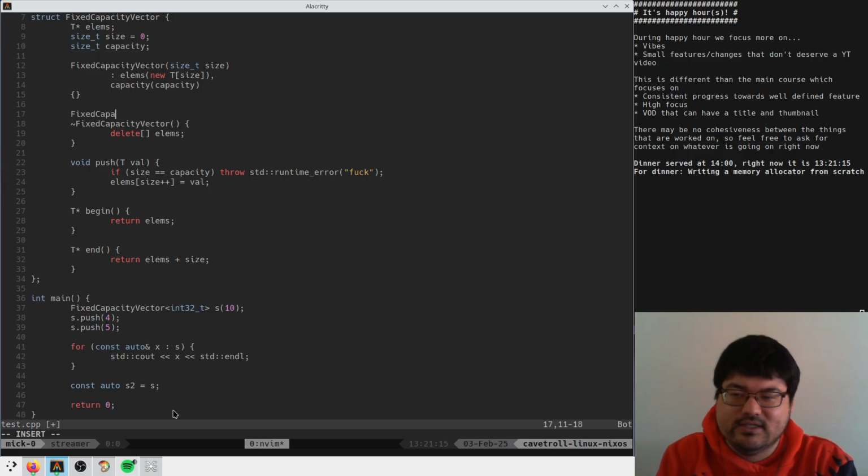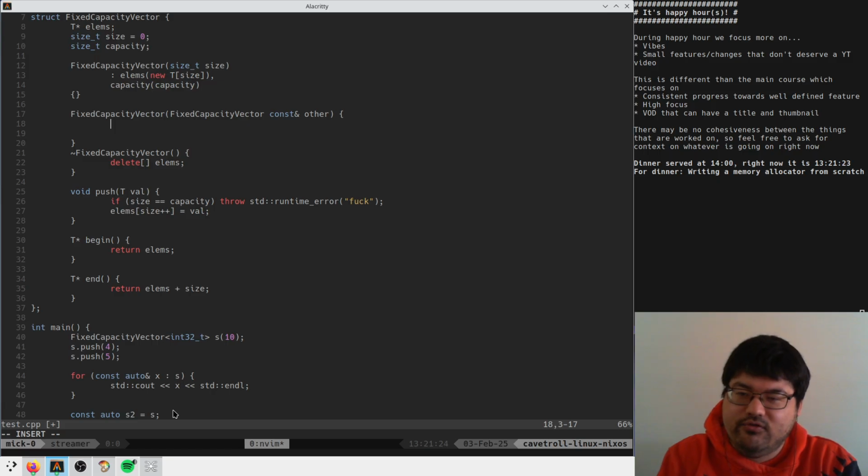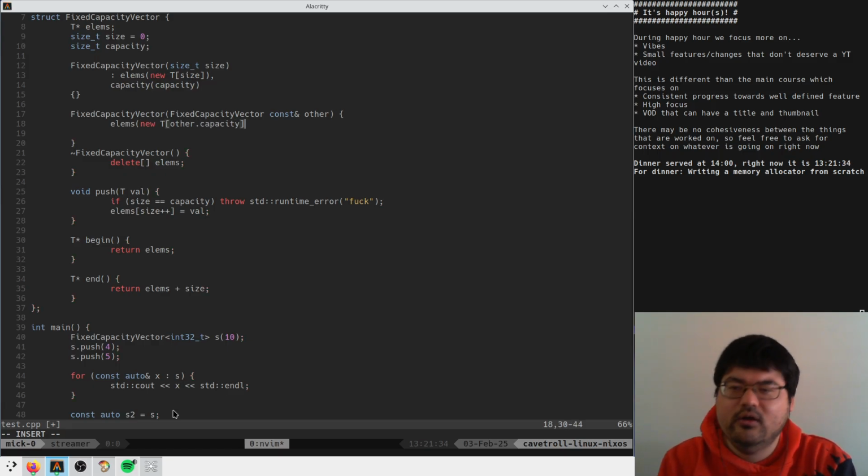So you have fixed capacity vector, and it takes another fixed capacity vector, and we copy all the fields over. So our elms is a new T of other size, capacity probably.